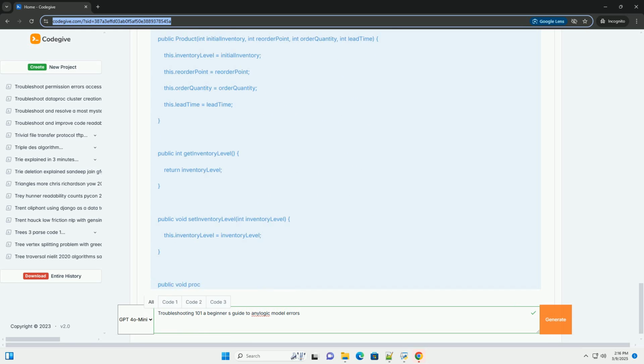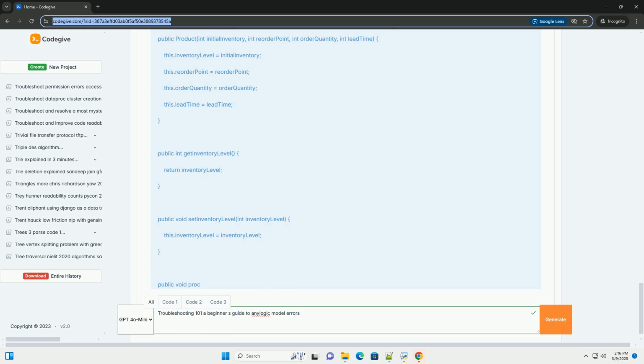Check the values of inventoryLevel and reorderPoint. Are they what you expect? Is the demand high enough to cause the inventory to drop below the reorder point? Consider changing the create_recurring_event to increase the demand size: create_recurring_event(1, "product process demand", 50).